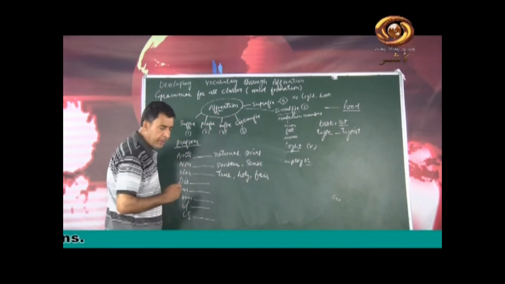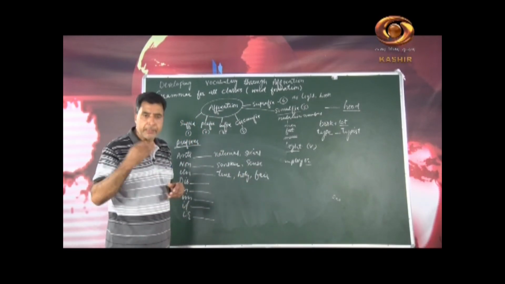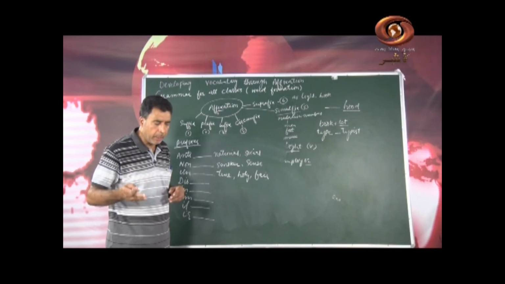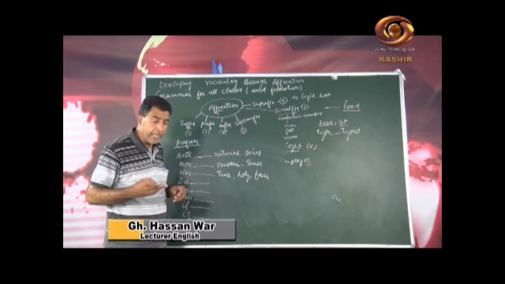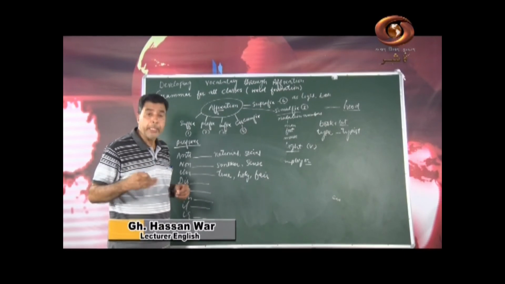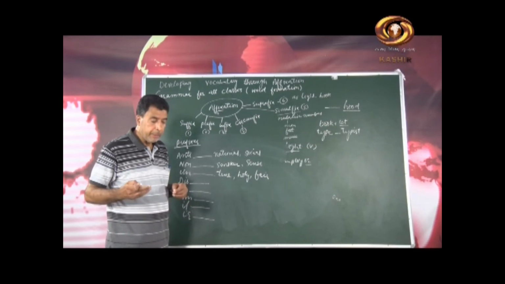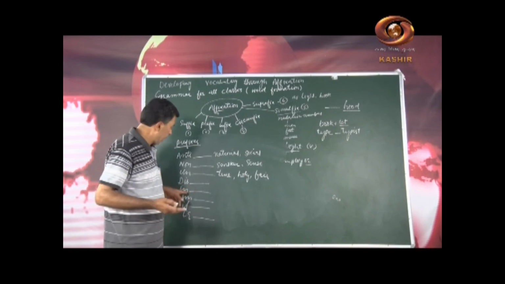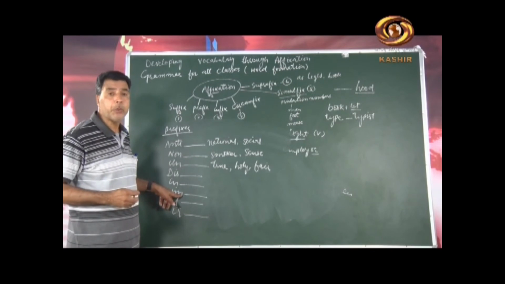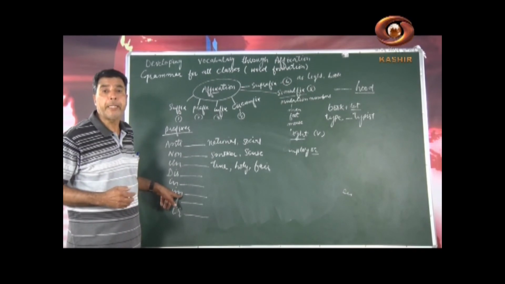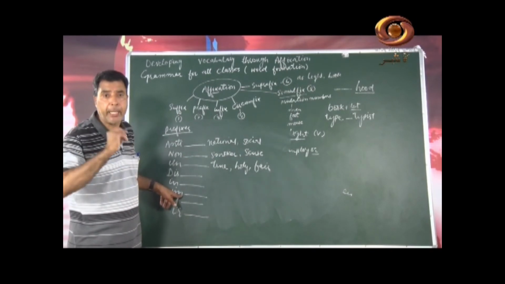Then here is dis. Can you add some words? Dislike, okay, dishonest, dishonor, discourage, etc. Then in: incorrect, inactive, very good, insane, intolerant. Then let me add here a word. For example, some students add in to write important. That's incorrect.